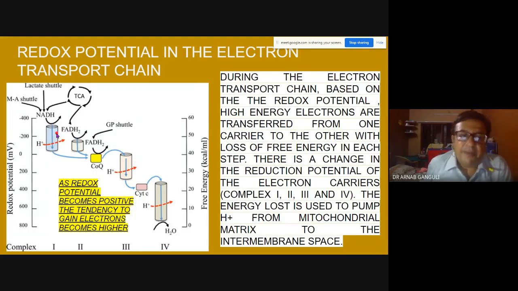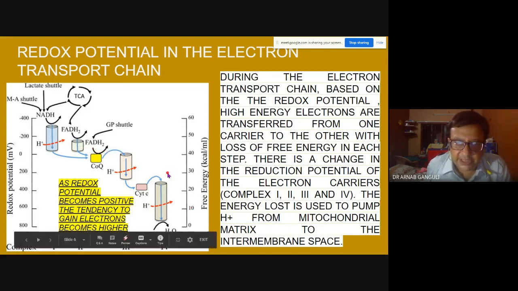So complex 1, you can find that it is very negative. Complex 2, the redox potential is less negative. And over here, complex 3 and 4, it becomes positive.